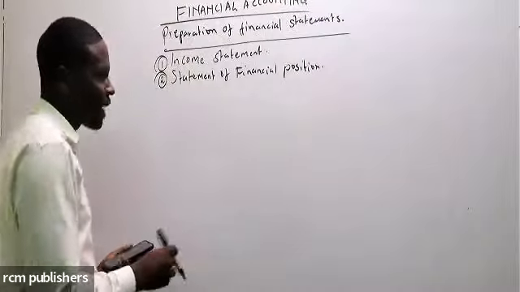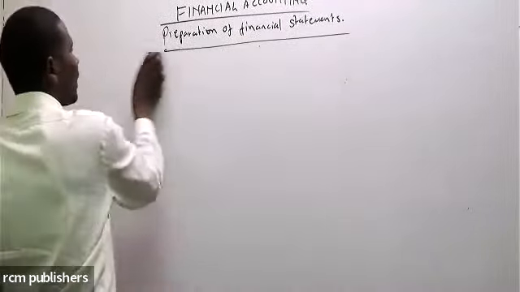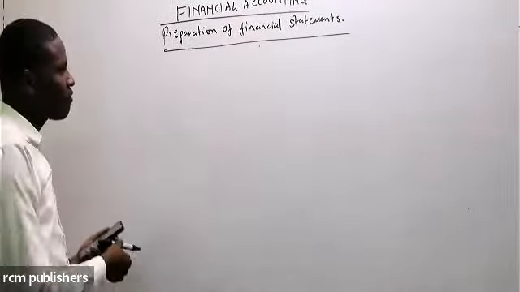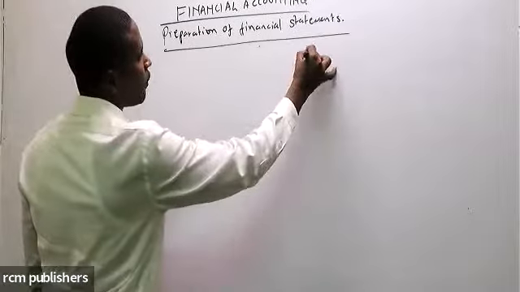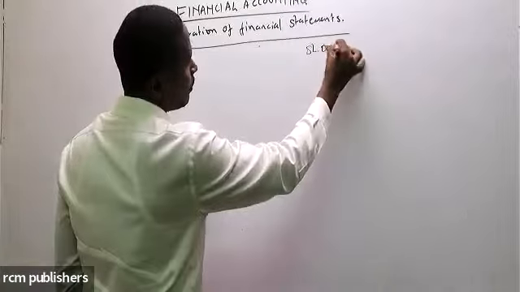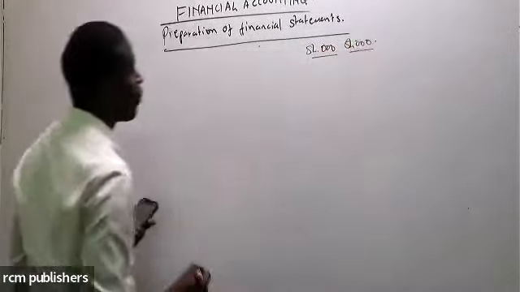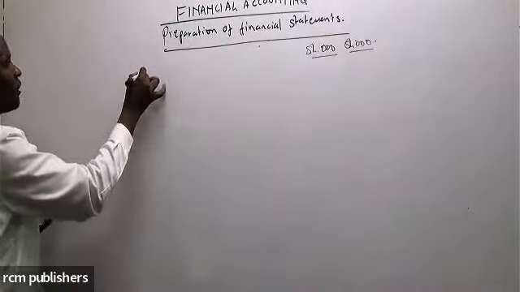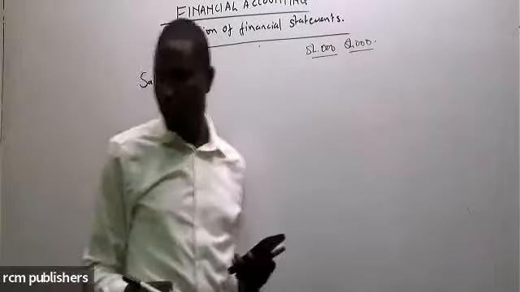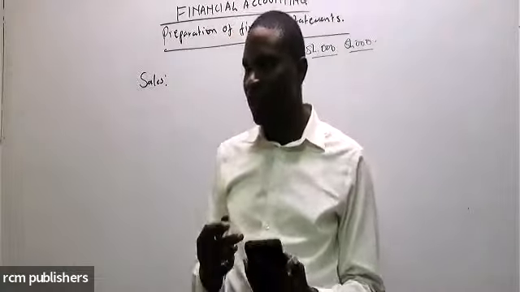Now, here we are. We want to solve these. So our shillings are in 1,000. Maybe adjust the column for that. So we shall have sales. Class, can you give me sales? What is our sales? From the question, give me the sales.